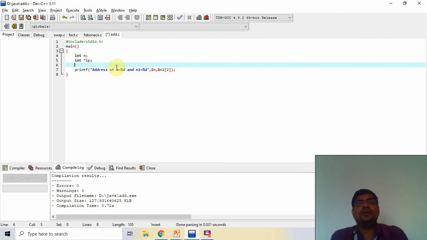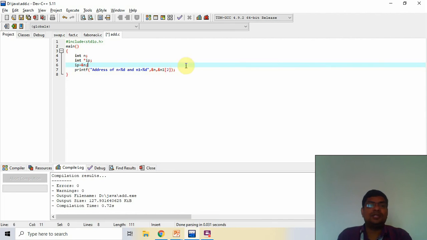Now I want to assign the address of n to ip, ip is equal to address of n. Without the asterisk, the pointer shows the address of the variable which is stored in the pointer, and if we use the asterisk symbol with the pointer, then it shows the value of that variable which is stored in that memory location.